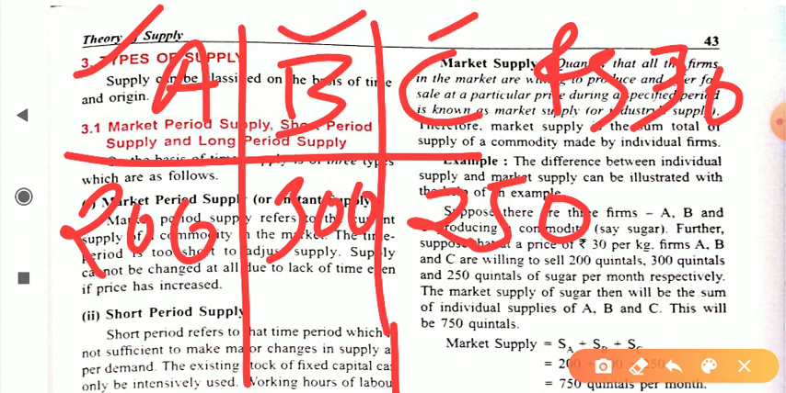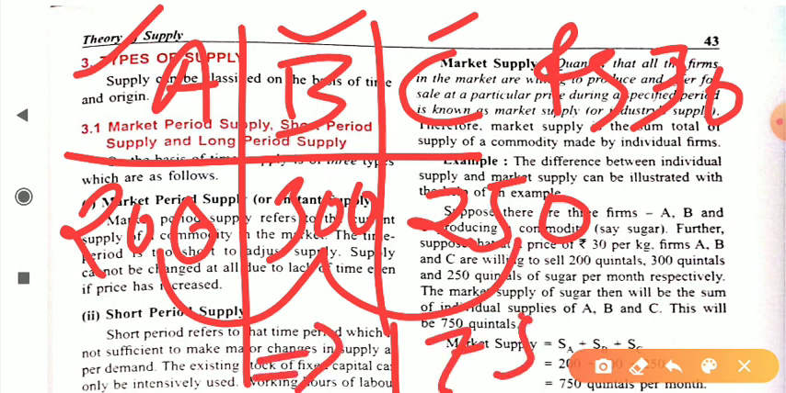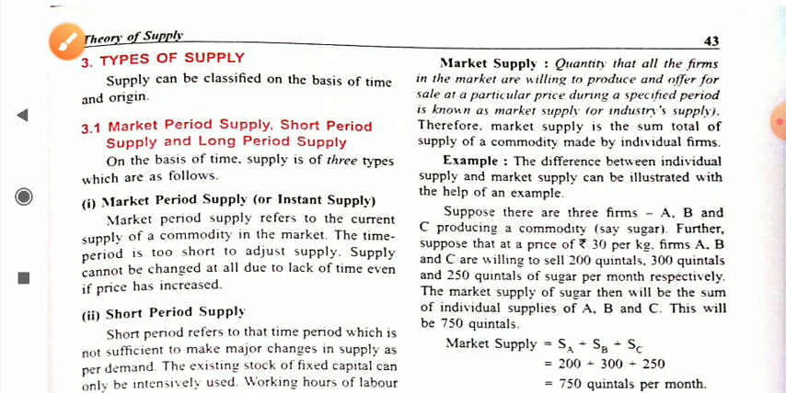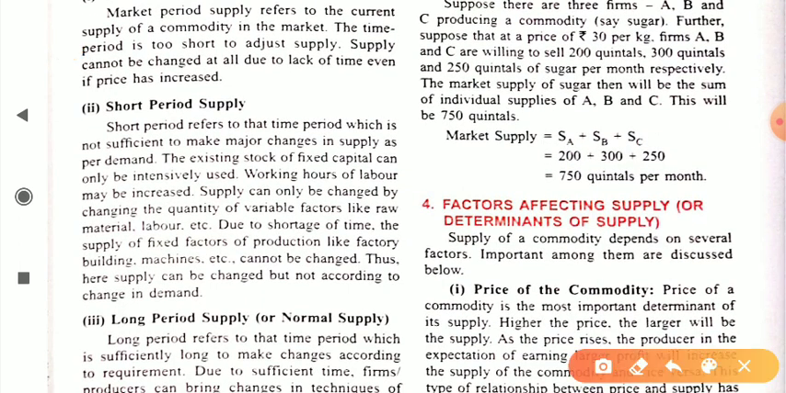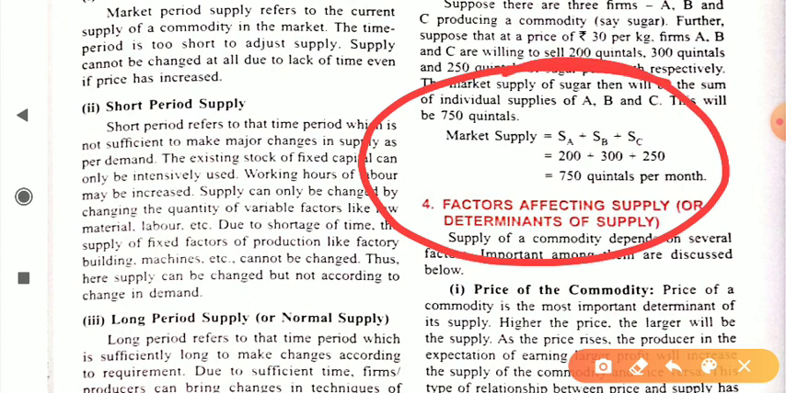But when we talk about market supply, then we add the quantity supplied of all the three, A plus B plus C, and the outcome which we get is a total of 750 quintal. So this 750 quintal is the market supply. The summation of all the three producers is known as market supply.